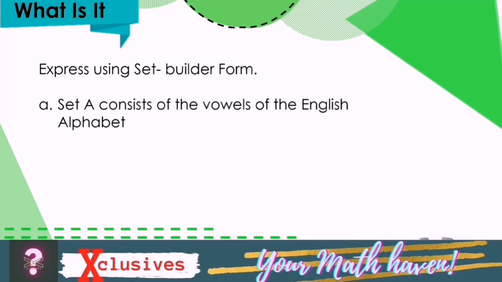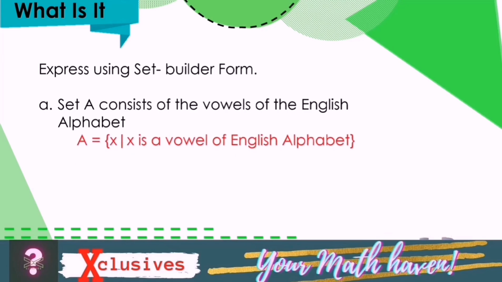Set A consists of the vowels of the English alphabet. So we have that expression. And this symbol is used to represent "such that". So the whole expression is read as set A equals the set of X such that X is a vowel of the English alphabet.